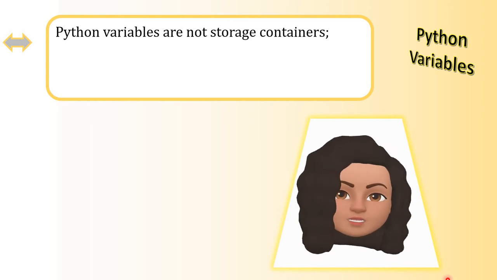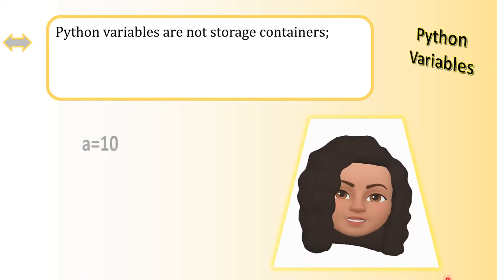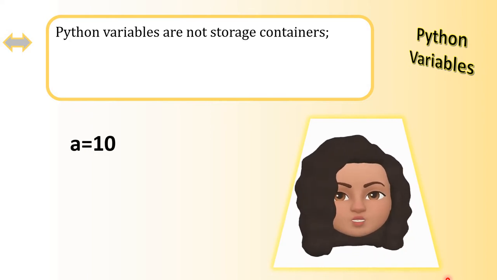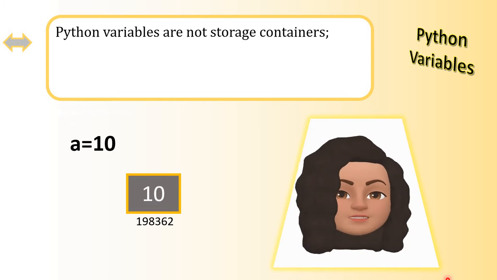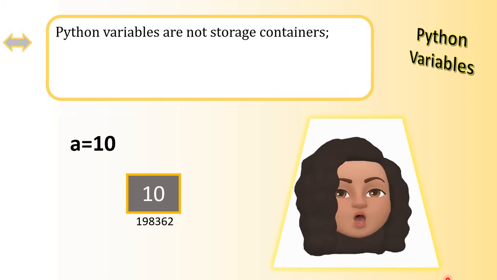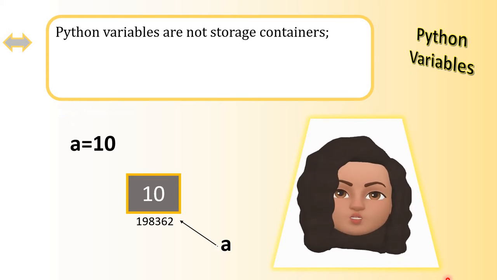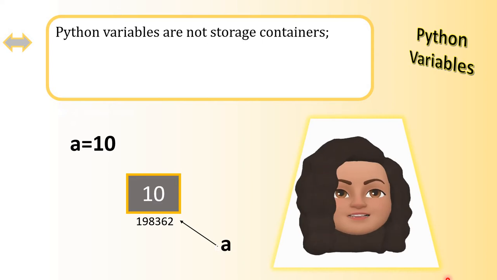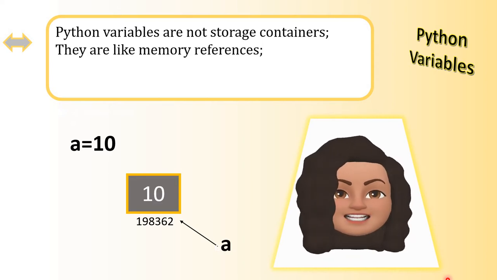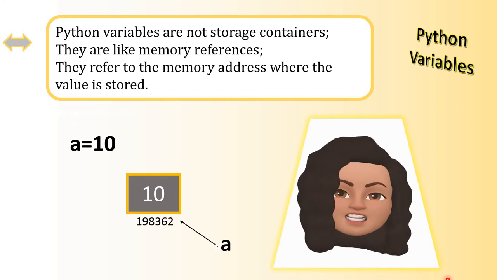In other programming languages, if a is assigned a value 10, the variable a will hold the value 10. But in Python, a will refer only to the memory address where the value 10 is stored. So the variables are like memory references. They are not storage containers. They refer to the memory address where the value is stored.